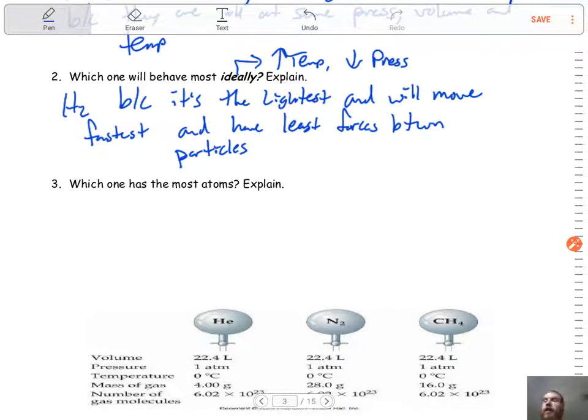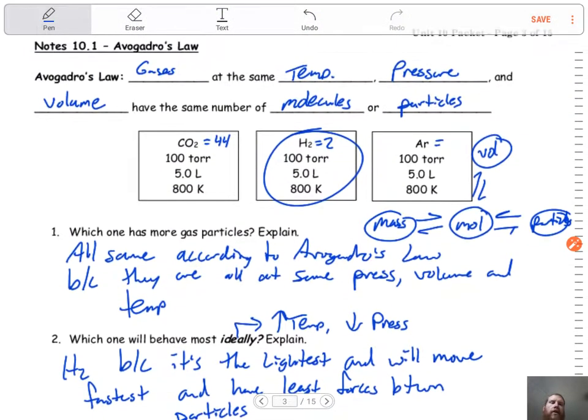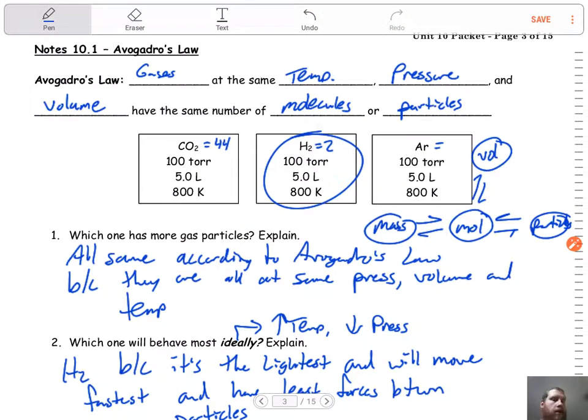So now, question number 3, and this is a common question too: which one has the most atoms? You might think, well, they're all the same. Guys, are all atoms the same? Are they the same as a molecule? No, right? A molecule means there's bonding taking place. So we can look and see how many atoms each one has.